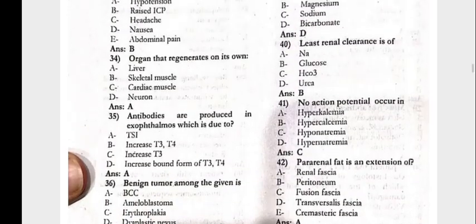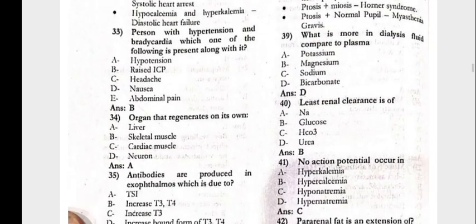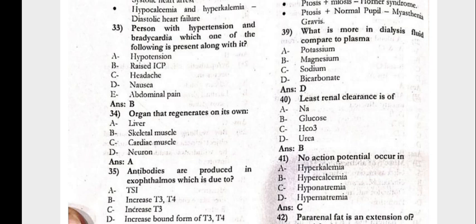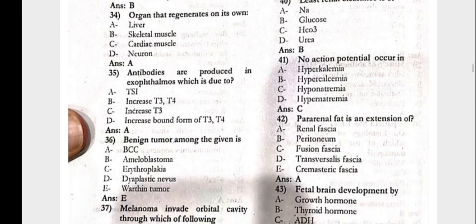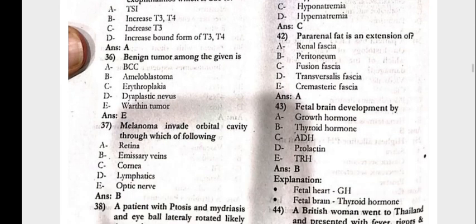Next, question number 39, what is more in the dialysis fluid compared to the plasma, that is bicarbonate. 40, the least renal clearance is of beta glucose. 41, no action potential occurs in hyponatremia. 42, the pararenal fat is an extension of the renal fascia.